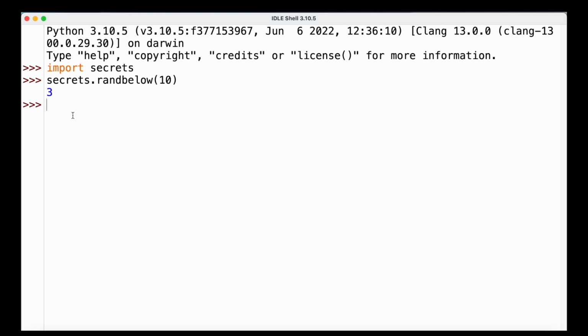And those functions which are part of the secrets module are less performant compared to the random module, so therefore we generally only would use it if we need true randomness, as in this case. In other cases we would just work with the random module.